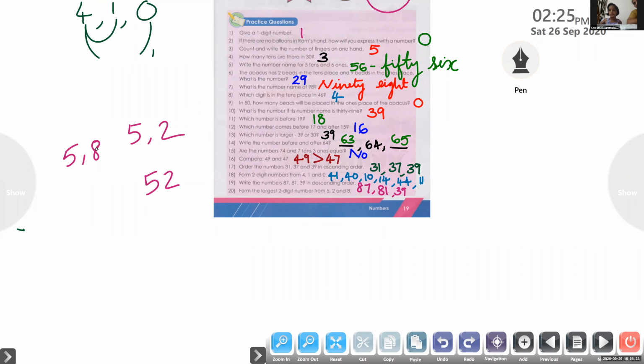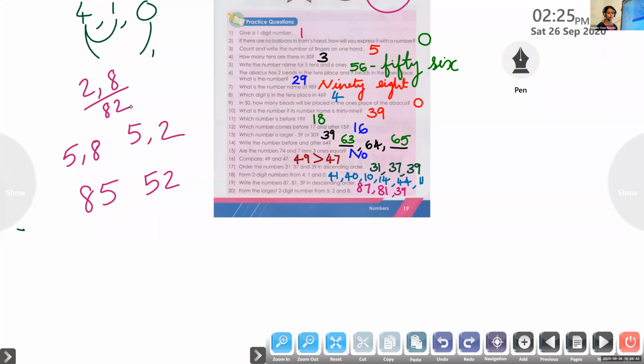Which number is bigger? 85. Next, let us take 2 and 8. What's the number? 82.